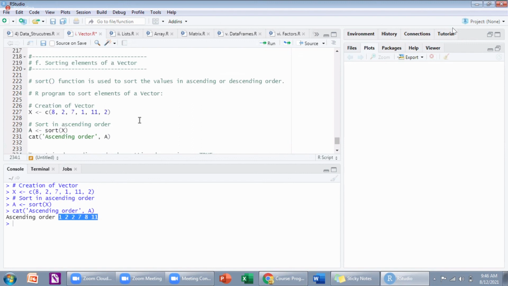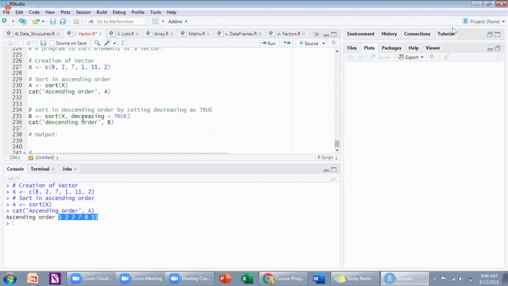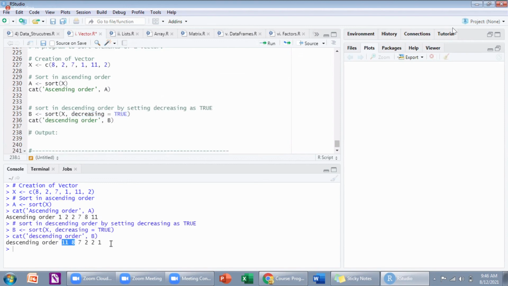Again, if I want the values in descending order, I should just pass a parameter, decreasing equal to TRUE. So this will print in descending order. Understood? Sort will give ascending order. If you want descending order, you should use decreasing equal to TRUE. Clear? Yes, sir. Very good.